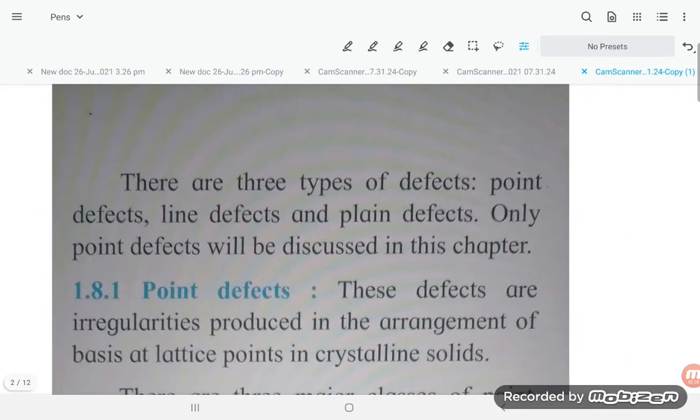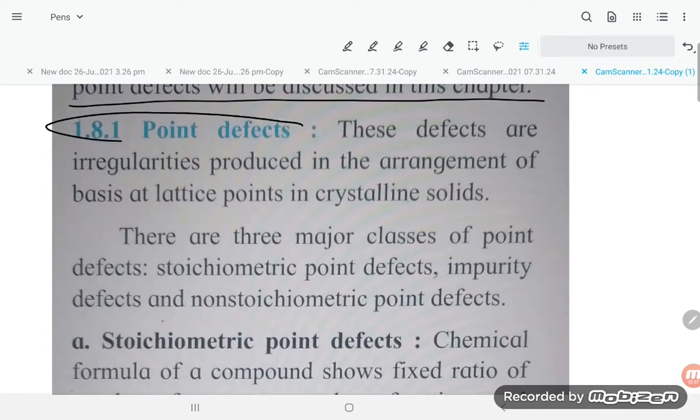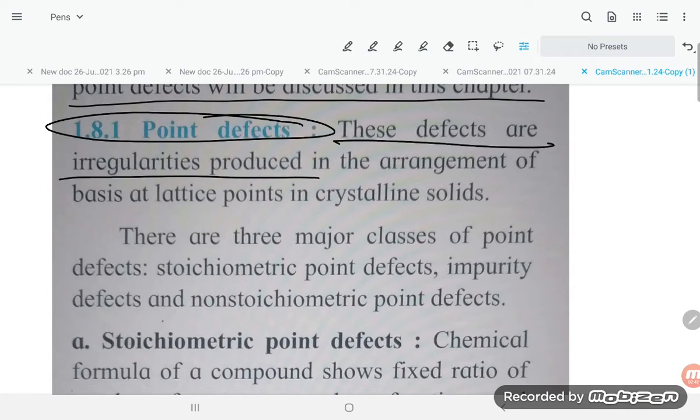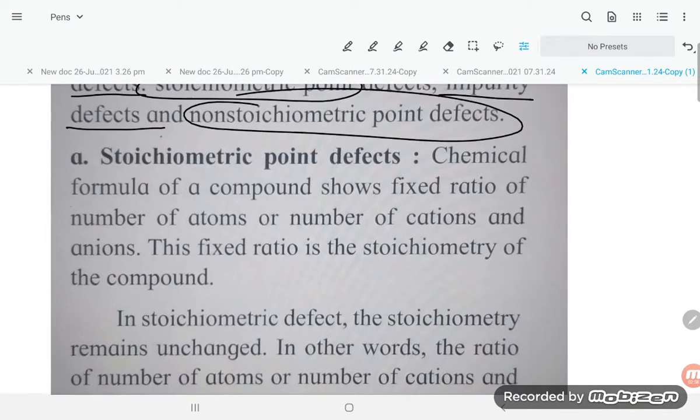Now students, let's have a look. There are three types of defects: point defects, line defects and plane defects. Only point defects will be discussed in this chapter. Let's have a look at the point defect. These defects are irregularities produced in the arrangement of the basis at lattice points in the crystalline solid. There are three major classes of point defects: stoichiometric point defects, impurity defects and non-stoichiometric defects. So three types are there.